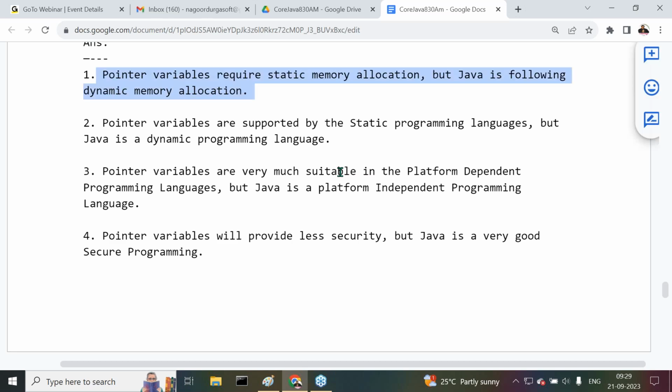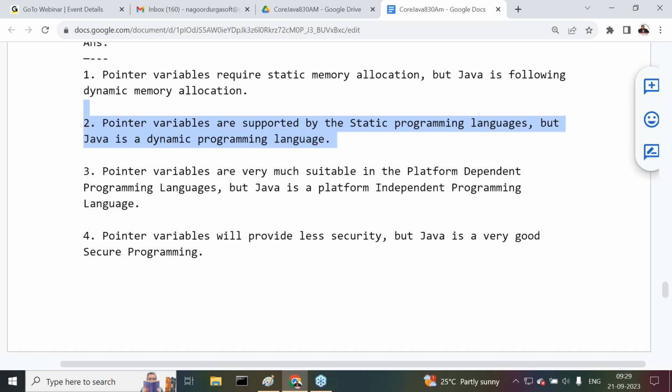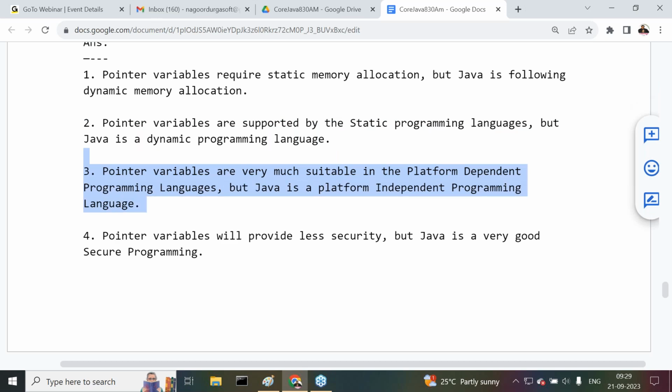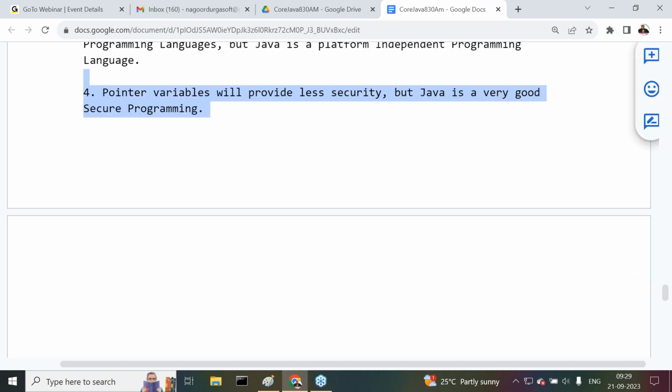Pointer variables require static memory allocation, but Java follows dynamic memory allocation. Pointer variables are supported by static programming languages, but Java is a dynamic programming language. Pointer variables are very much suitable in platform dependent programming languages, but Java is a platform independent programming language. Next, pointer variables will provide less security, but Java is a very good secure programming language. Because of these reasons, pointers are not suitable in the case of Java, but they are suitable in the case of C and C++.